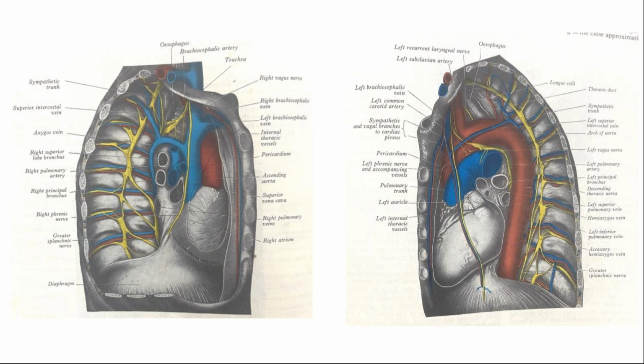So vagus is a cranial nerve, 10th cranial nerve, which comes out from the cranial cavity. And this vagus nerve will have a lot of its course along with the esophagus. As you can see, it comes down, lies between the trachea and the esophagus. This is the right vagus, and goes behind the root of the right lung.